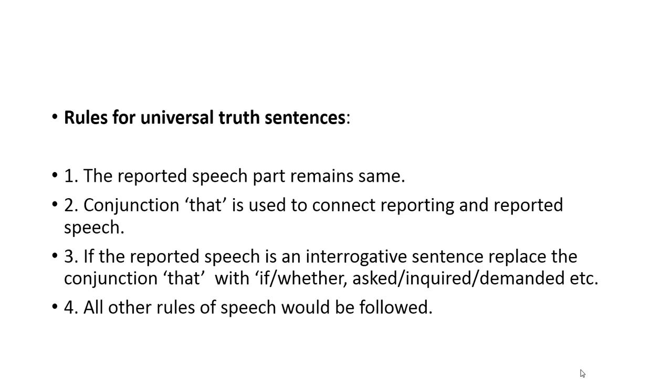Rules for universal truth sentences. What are the rules? How can we convert these sentences from direct into indirect speech? The reported speech part remains the same. The reported speech, meaning inside the inverted commas, remains the same. We only remove the inverted commas and put the conjunction that there, which is used to connect reporting and reported speech instead of the inverted commas.